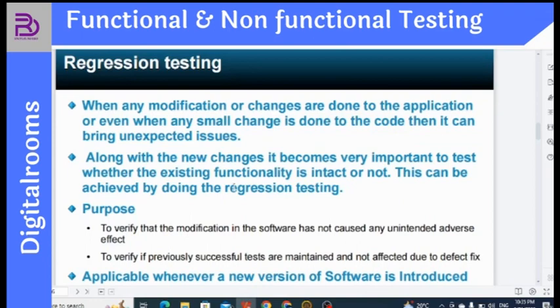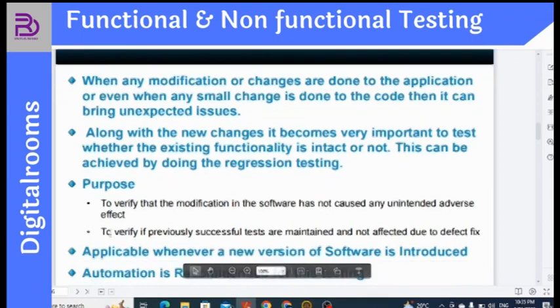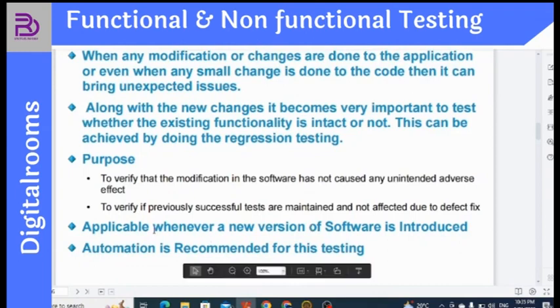Why? When you check it in the Chrome browser, it is always recommended to use the same method, the same test manner as you did earlier, to verify the modification in the software has not caused any unintended adverse effect in the software, to verify previously successful tests are maintained and not affected due to the defect fix. Applicable whenever a new version of the software is introduced, and automation is recommended for this testing.